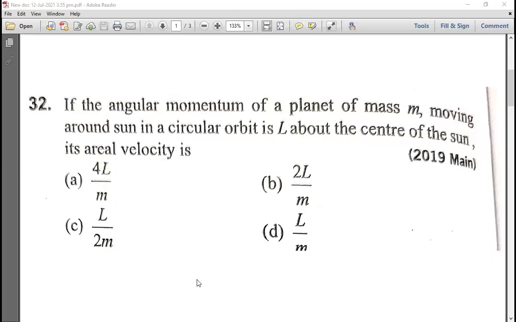So these are the questions which they have asked for JEE Mains exam. So let's solve some questions. Okay, so see here, first question.